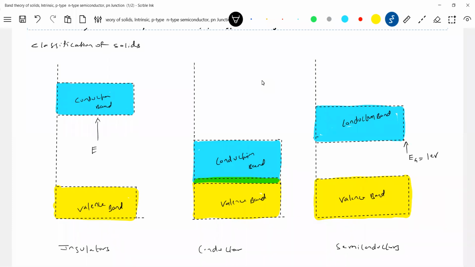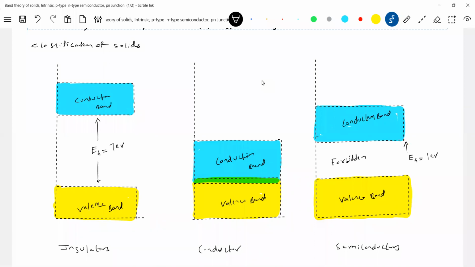The energy gap here is around 7 electron volt. This is also called forbidden, and forbidden means not permitted. If you look at conductors, the bands will overlap. Next question comes: what are these bands here?